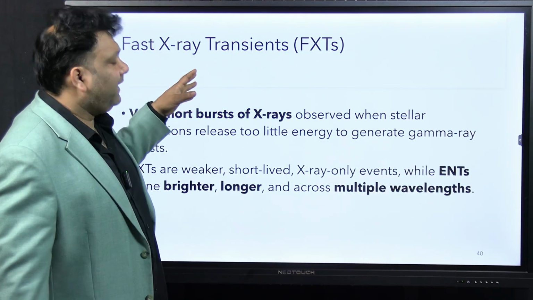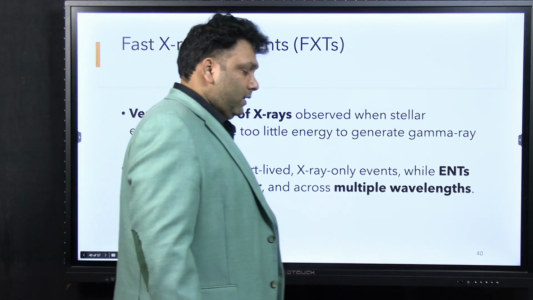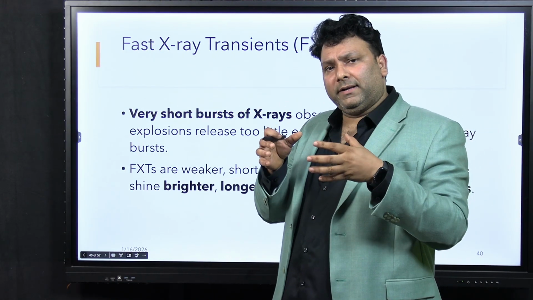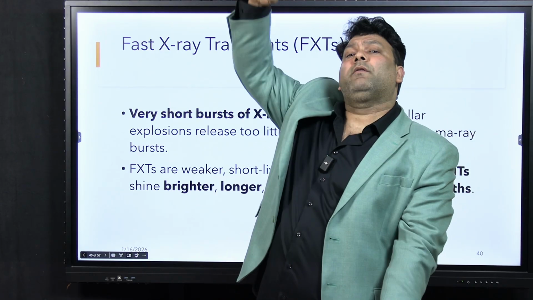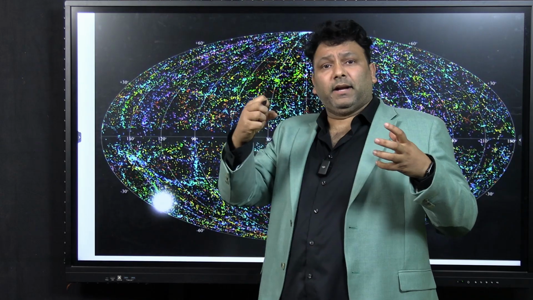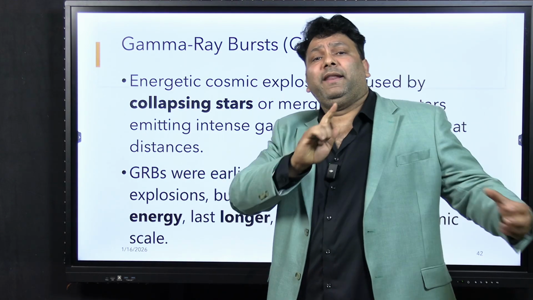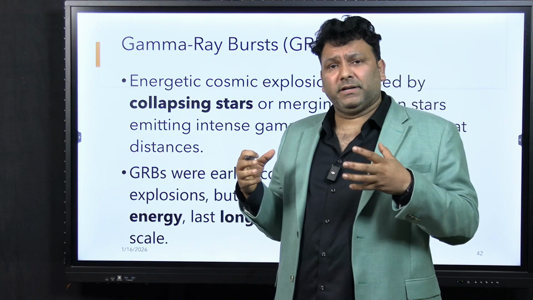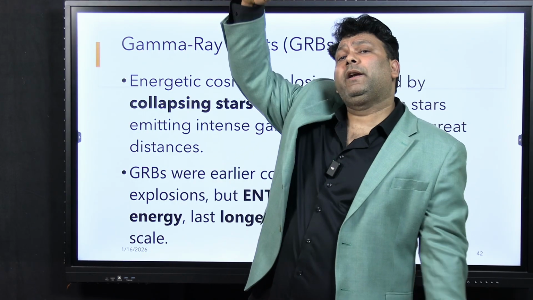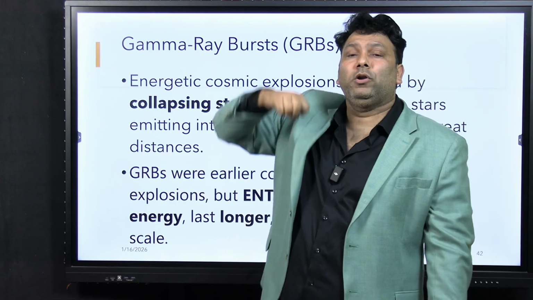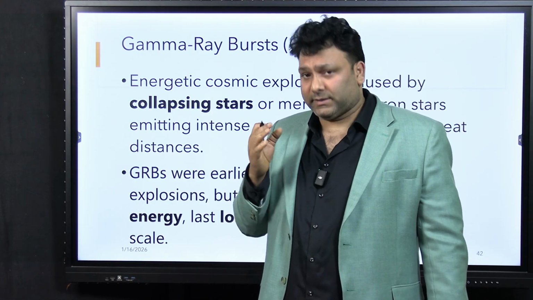See, whenever a black hole becomes very active, it will be emitting a lot of radiation outside. Because when a star is sucked in and rotating in an accretionary disk, because of the heavy friction, it will be emitting a lot of radiation. And this radiation emitted by a black hole is called a gamma ray burst.